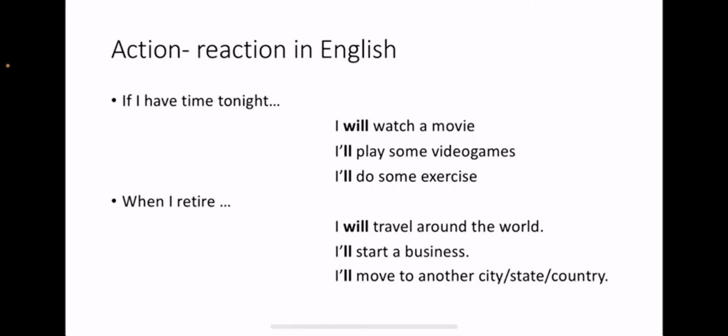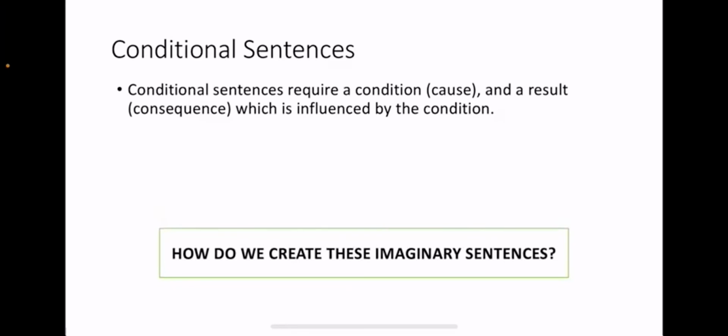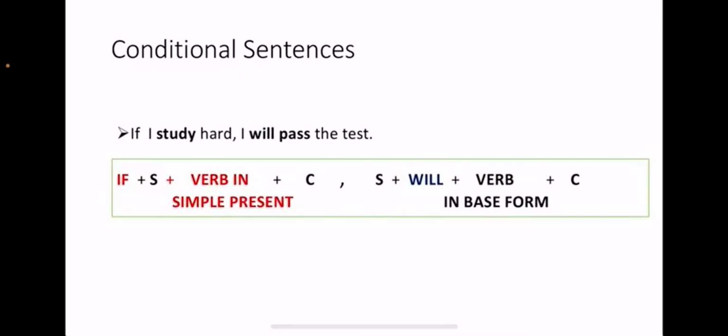Let's take a look at how we create those sentences. Conditional sentences require a condition or a cause and a result or a consequence. Of course, the consequence or the result is influenced by the condition. So, how do we create these sentences? Well, for example, if I study hard, that is the condition, I will pass the test.